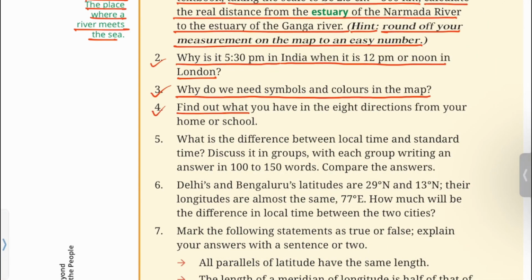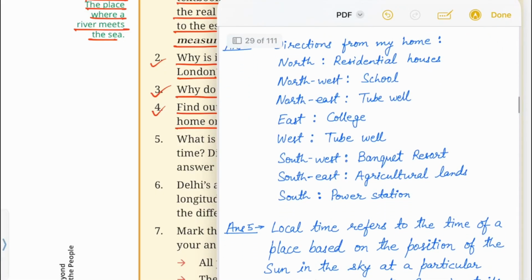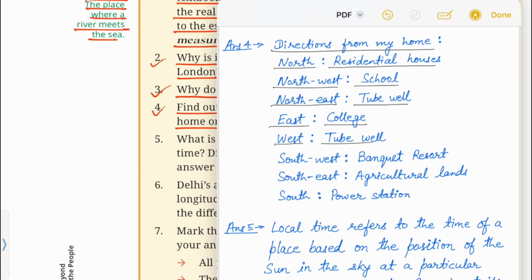4. Find out what you have in the 8 directions from your home or school. You can try doing that. For your help, the answer can be written like this. Directions from my home: north, residential houses; northwest, school; northeast, tube well; east, college; west, tube well; southwest, banquet resort; southeast, agricultural lands; south, power station.